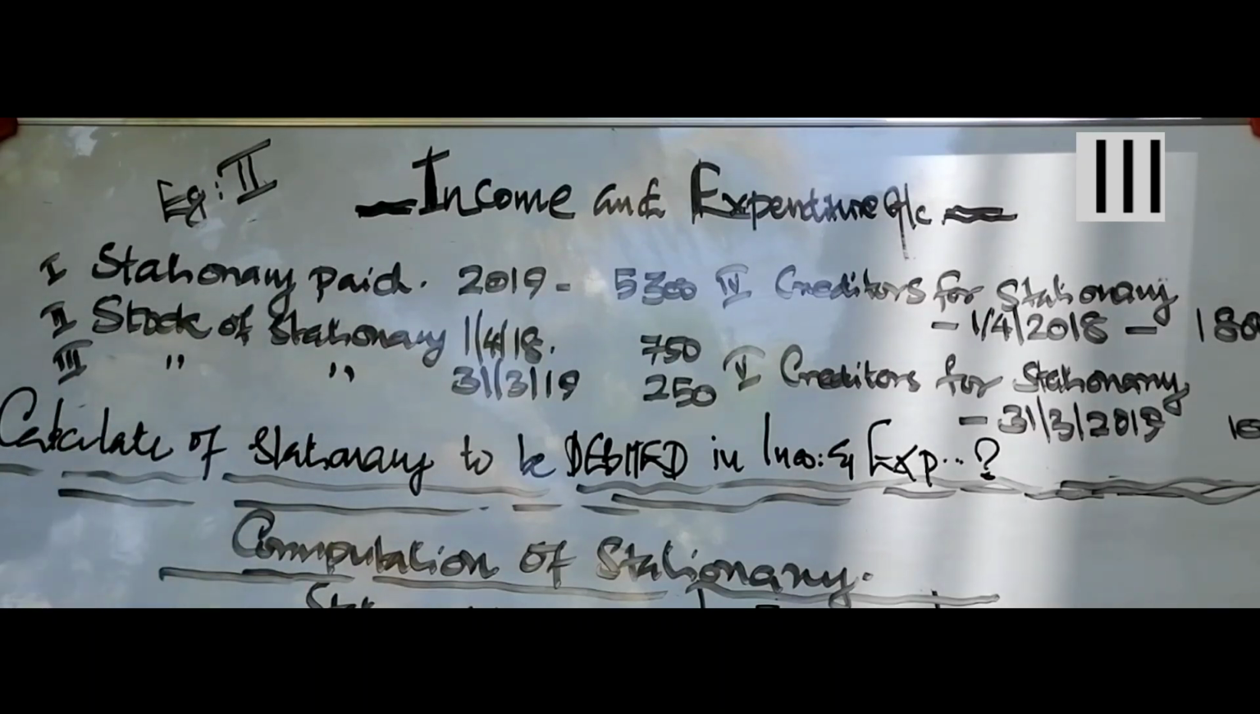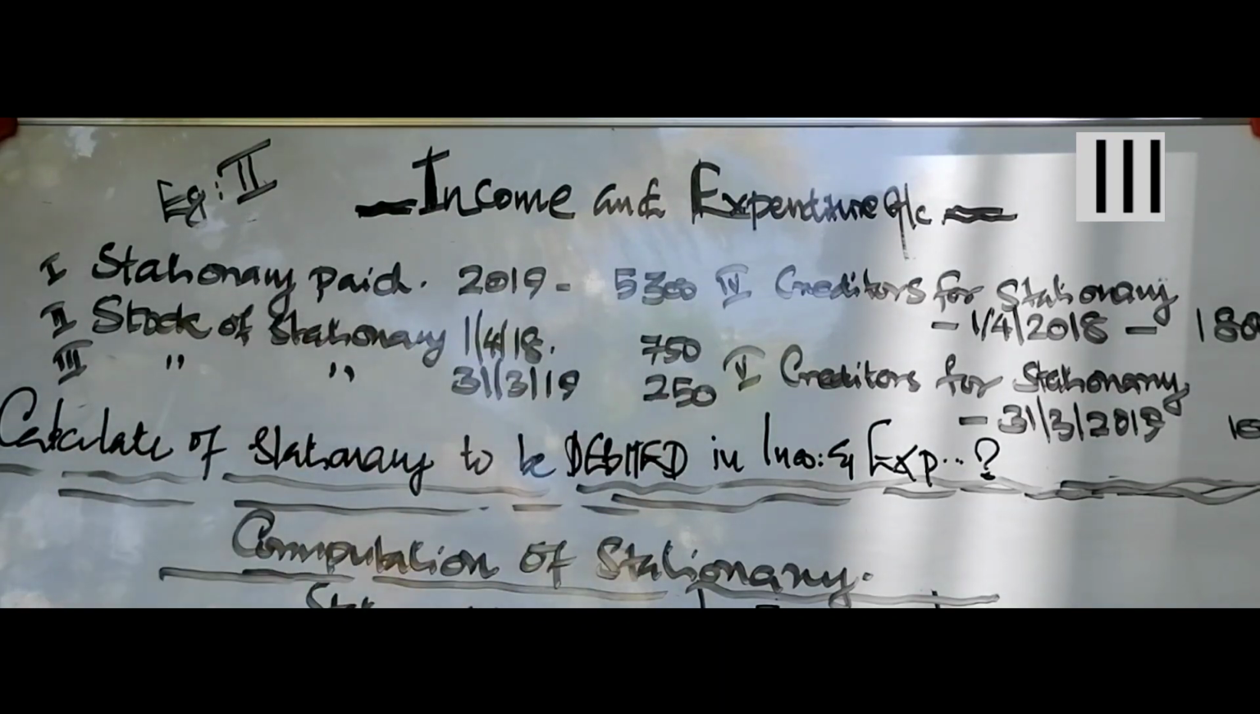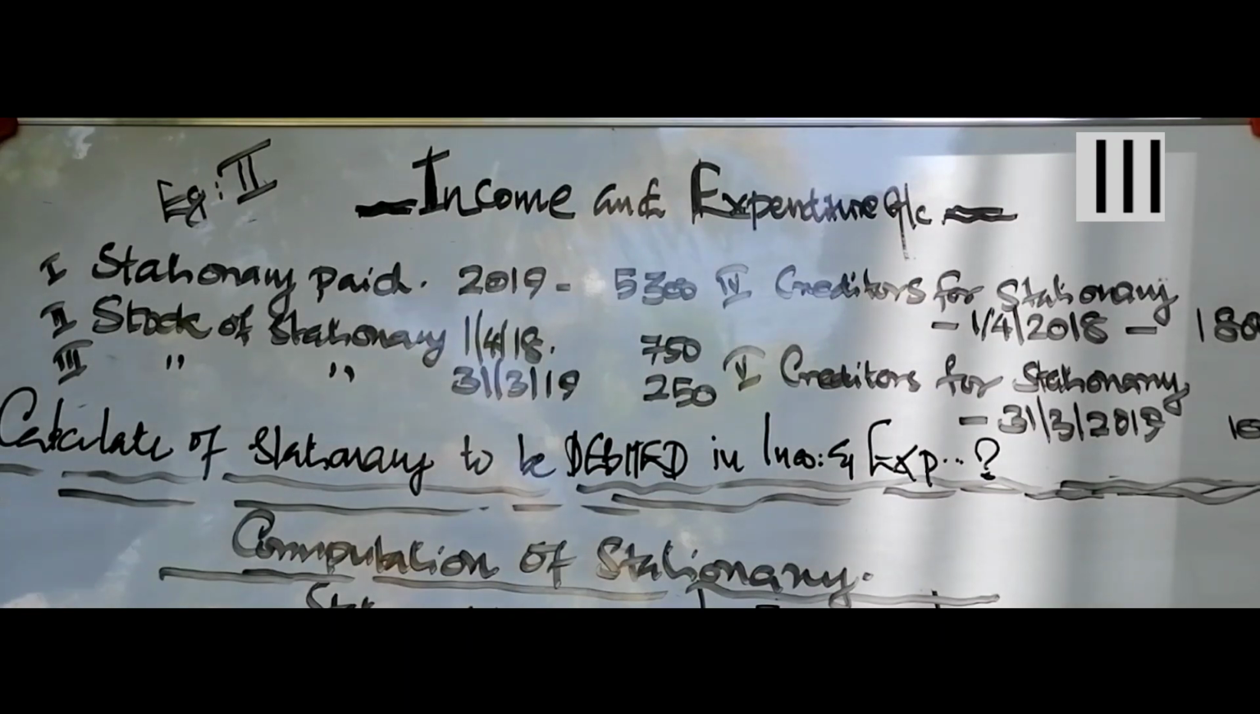Stationery paid 2090 rupees, 5,300. Stock of stationery as on 1/4/2018, 750. Then stock of stationery as on 31/3/2019, 250. Again, two more details. Creditors for stationery as on 1/4/2018, 1,800. And finally, creditors for stationery as on 31/3/2019, rupees 1,000. Okay. So our duty is that to calculate the amount of salary to be debited in income and expenditure account.